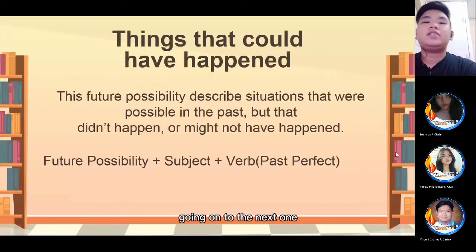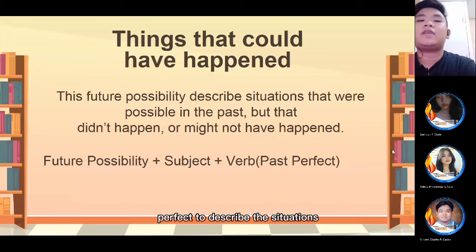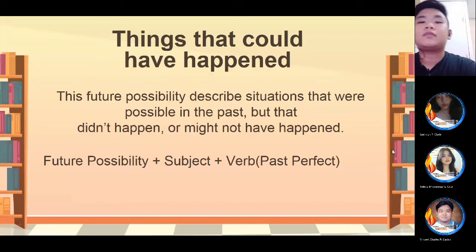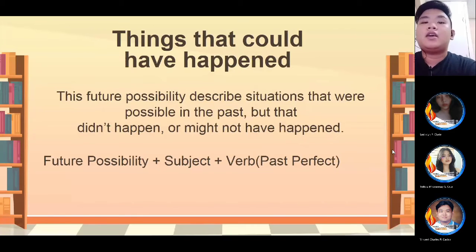Going on to the next one, the things that could have happened. "What if" and "suppose" can also be used with the past perfect to describe the situations that were possible in the past but didn't happen or might not have happened. This future possibility describes situations that were possible in the past but didn't happen or might not have happened.